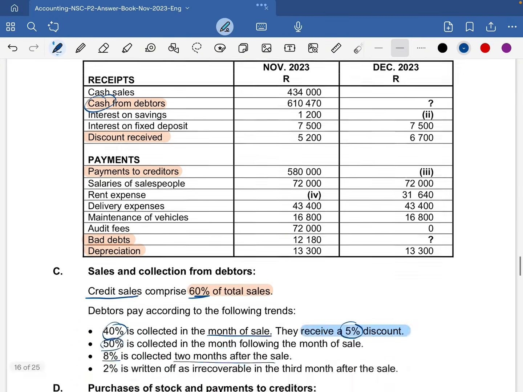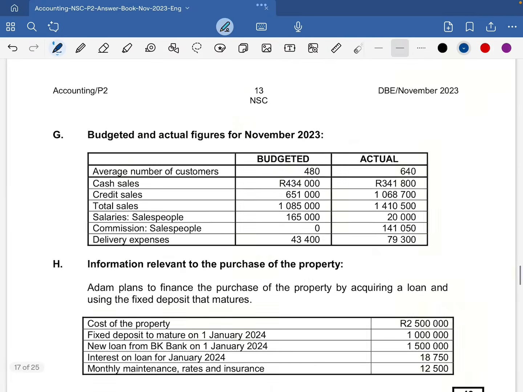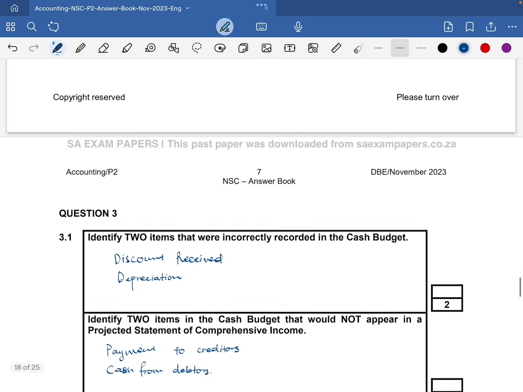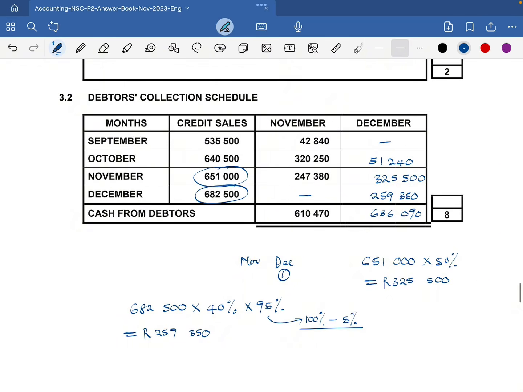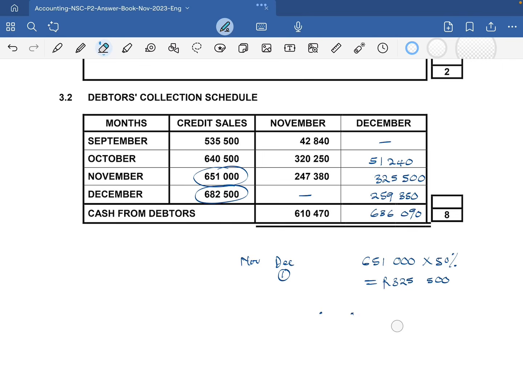Let's go to our debtors collection schedule that will help us. We had credit sales of 651,000 in November. Those are our credit sales for November.